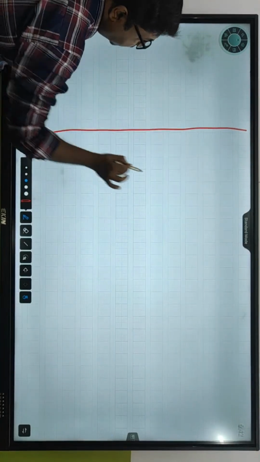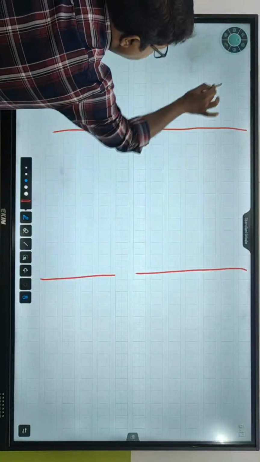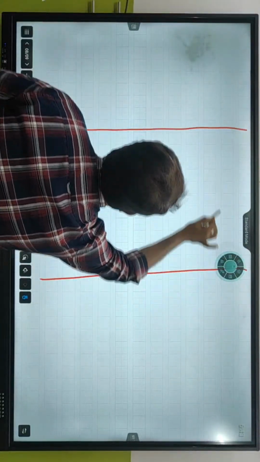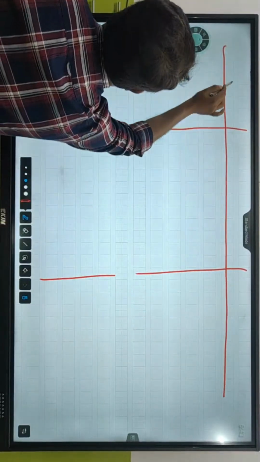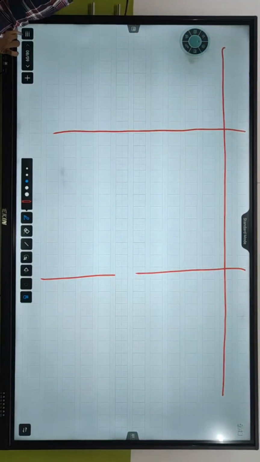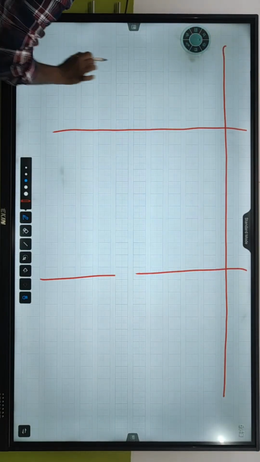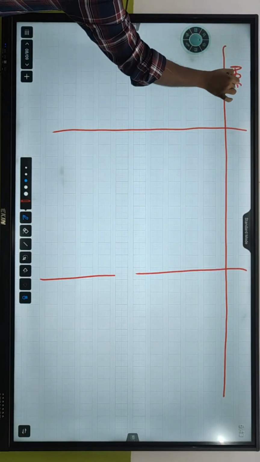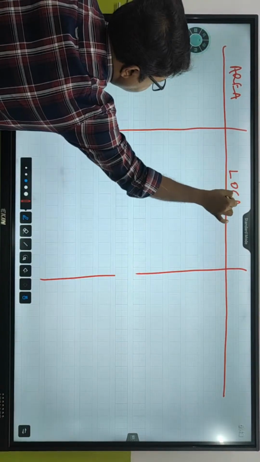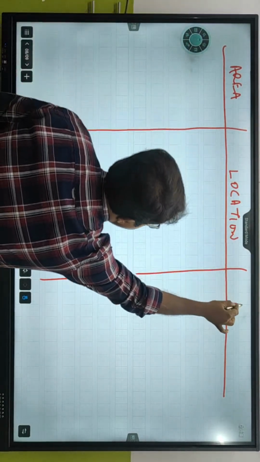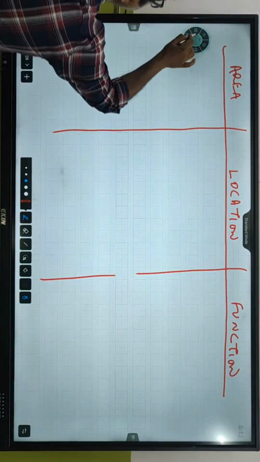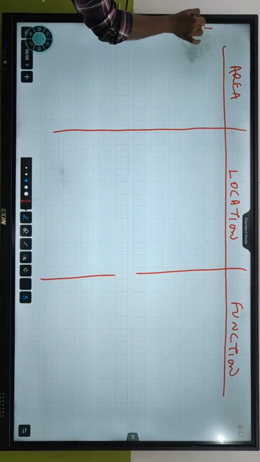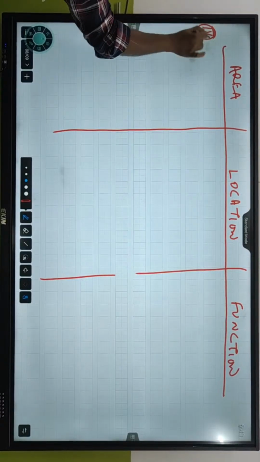चलो बना लेते हैं इसको. यहाँ पे एरिया, यहाँ पे क्या होगा? This is area, location and function. This is the fourth one.